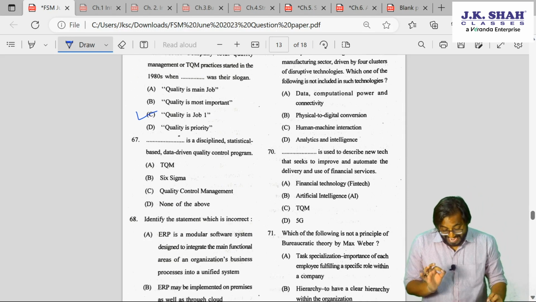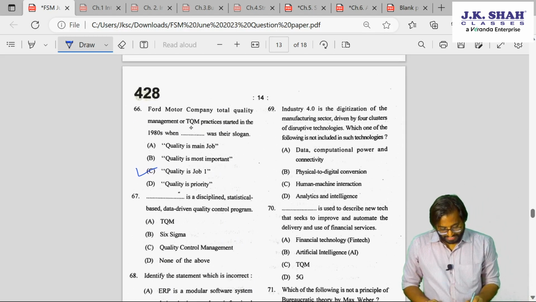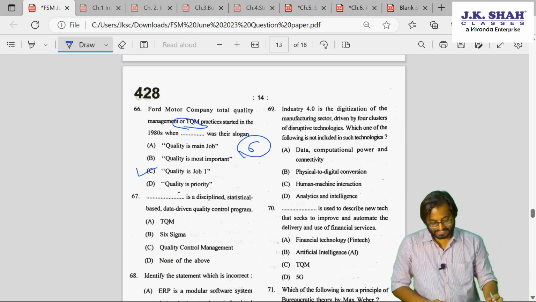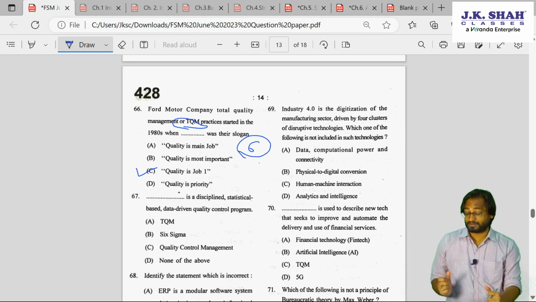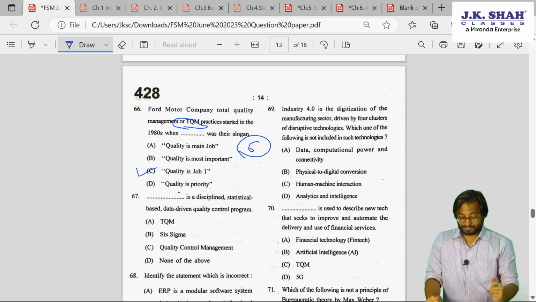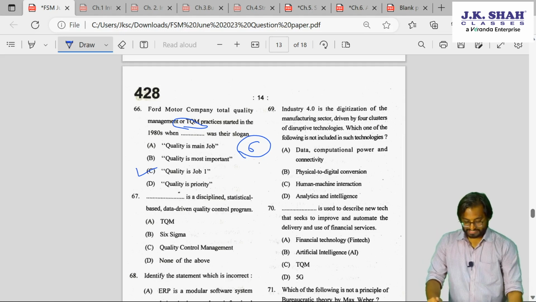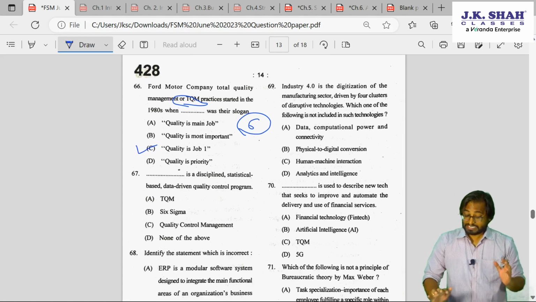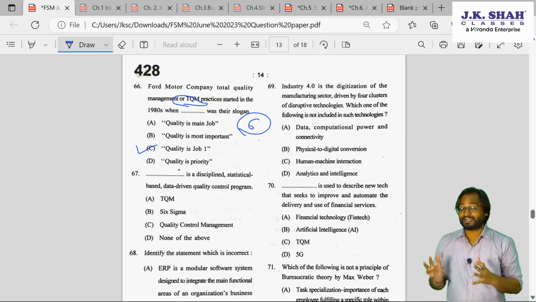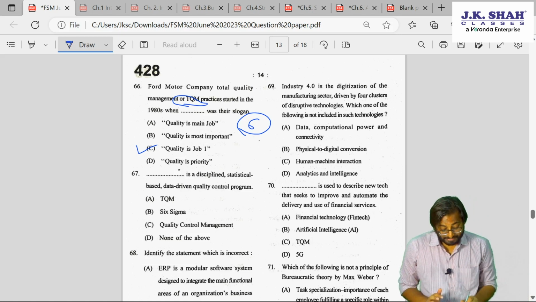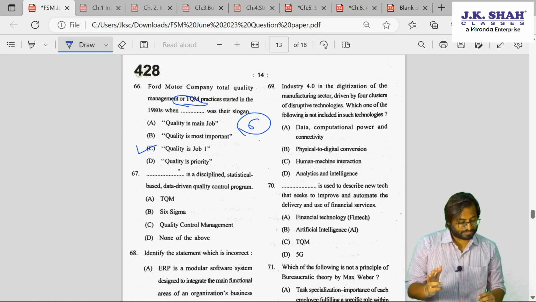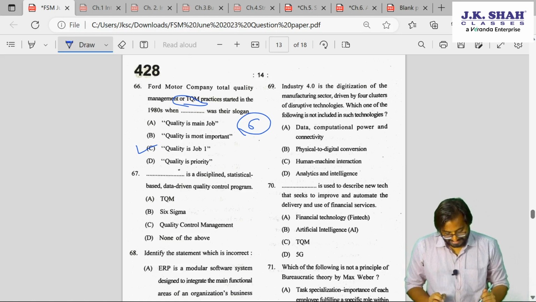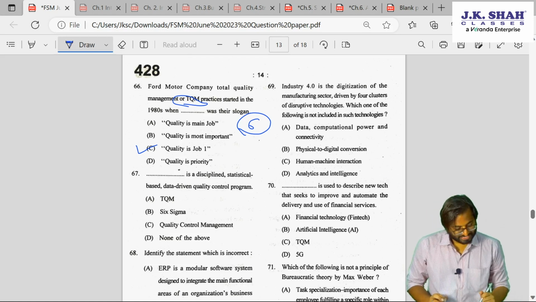67th. Dash, again this is chapter number, if I can tell you, TQM is again chapter number 6. So a lot of questions were asked from chapter number 6, guys. 67. Dash is a statistical based data driven quality program. Statistical based data driven quality program, disciplined statistical based. So if you remember, guys, yes, very good.